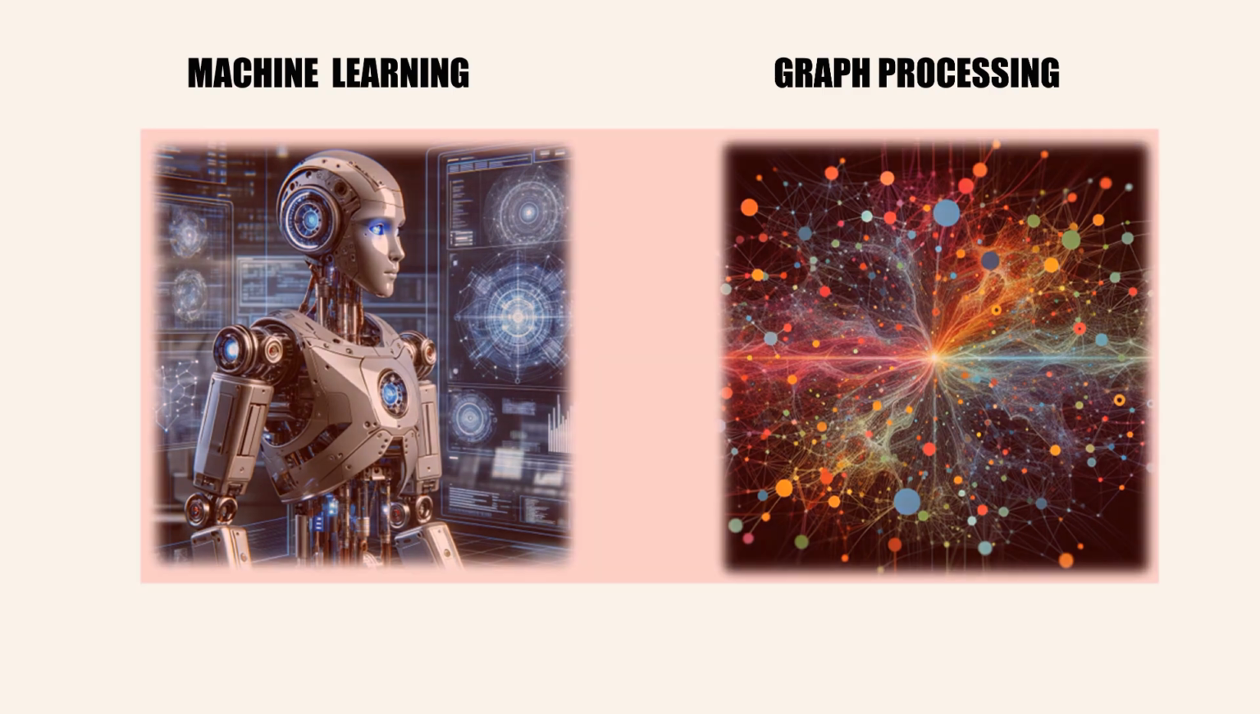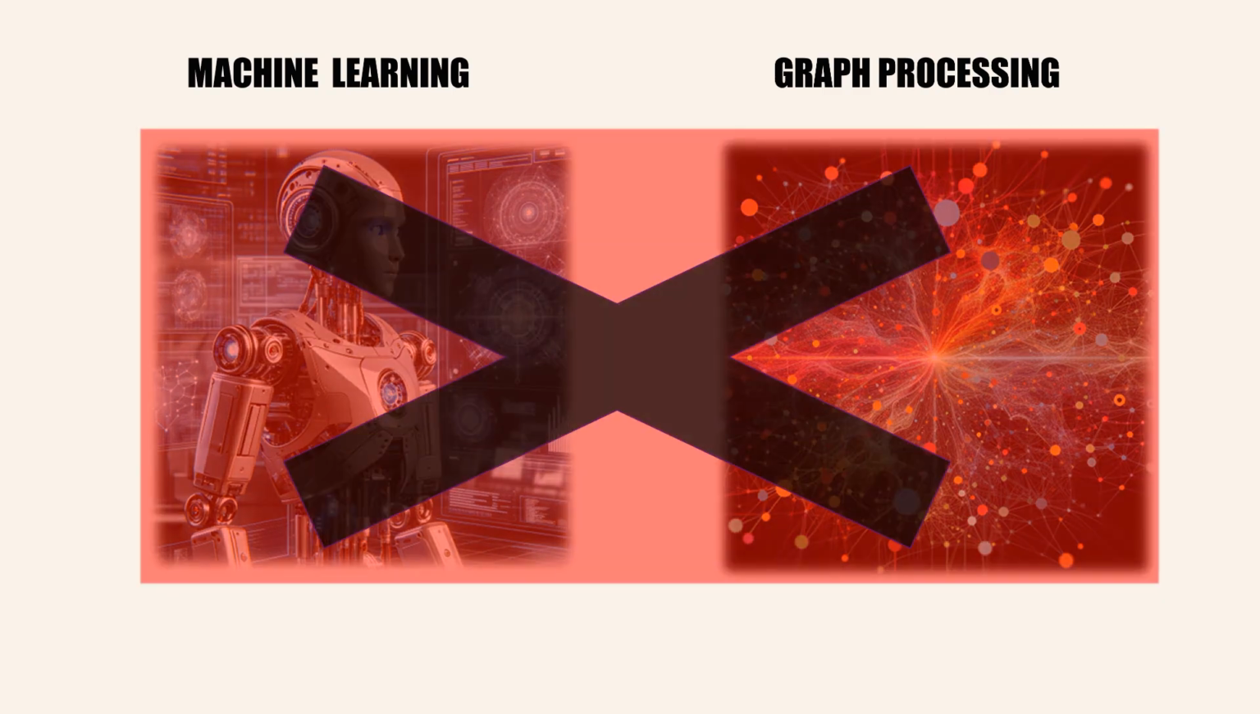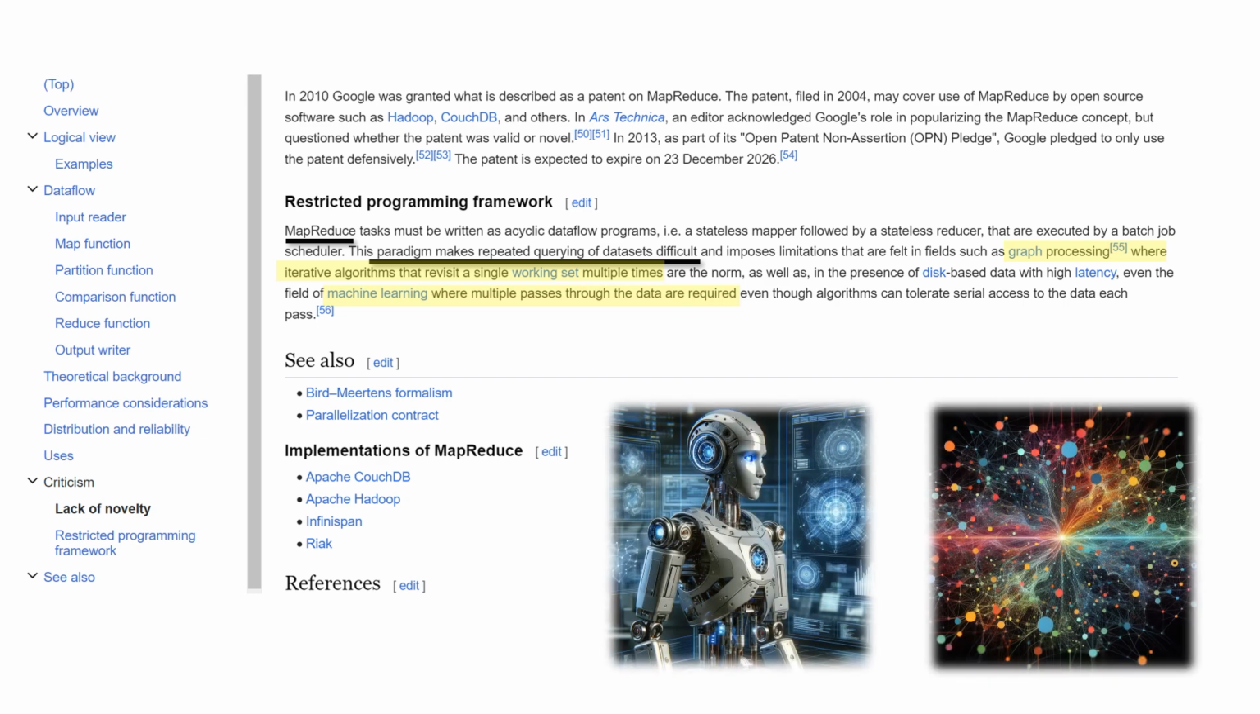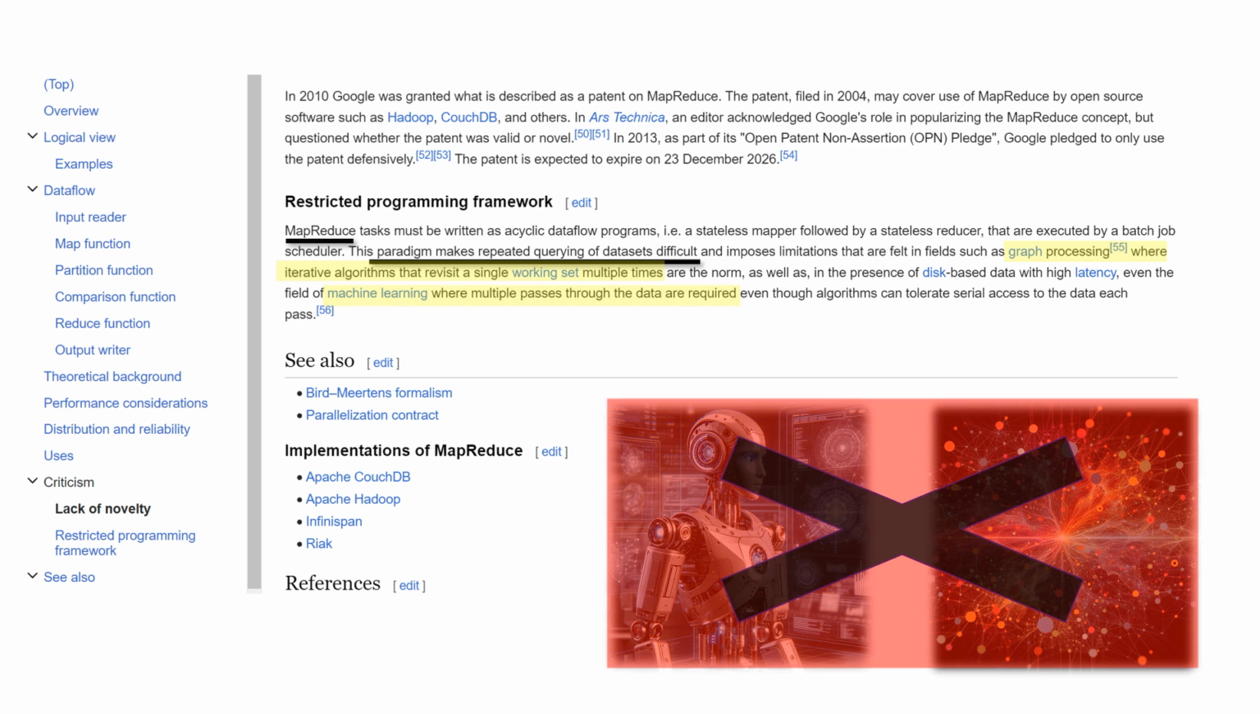Third drawback: machine learning and graph processing. These two areas were the ones which Hadoop was not best suited for. The MapReduce paradigm makes repeated querying of a dataset very difficult. It was just the way it was designed. And machine learning requires multiple passes through a dataset. Similarly, in graph processing, there are some iterative algorithms which have to revisit a single working set repeatedly, several times. So machine learning and graph processing were the two areas which Hadoop was not the best candidate for.